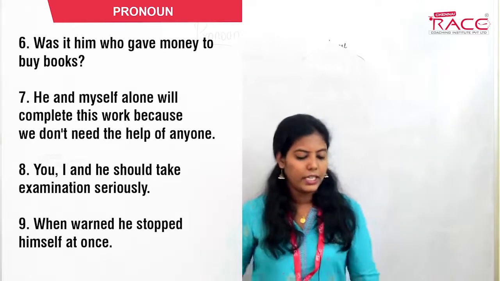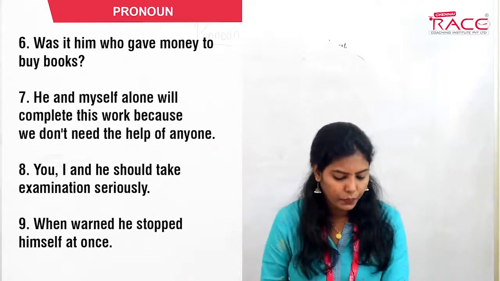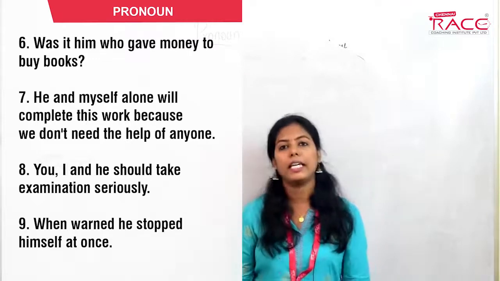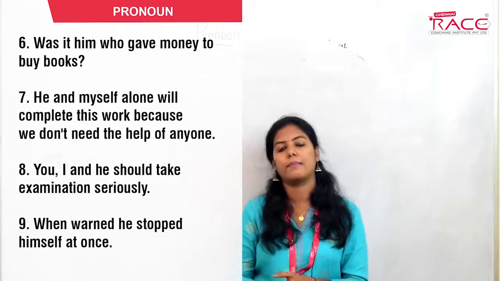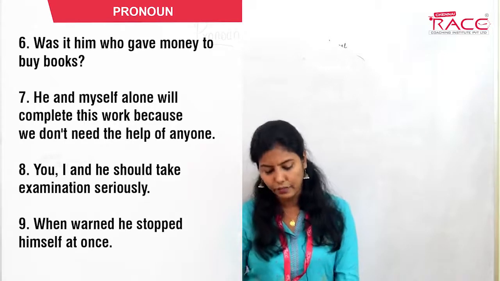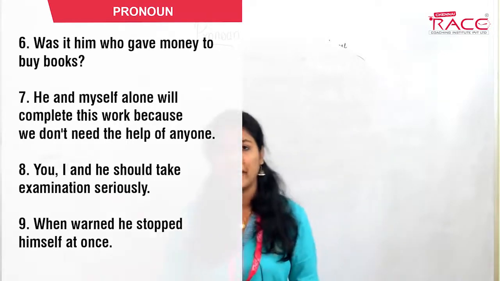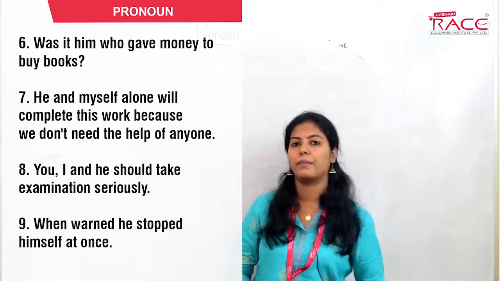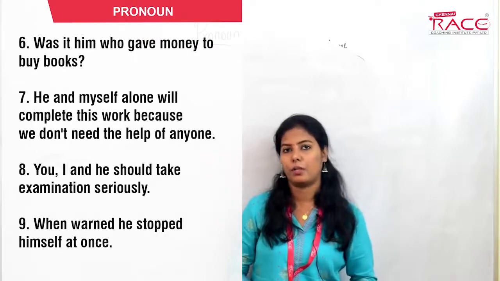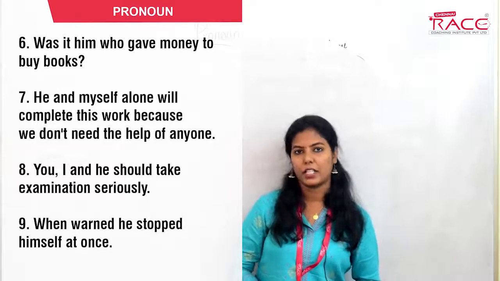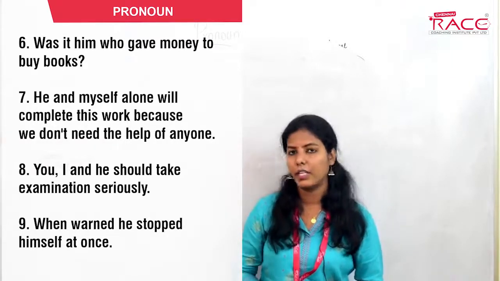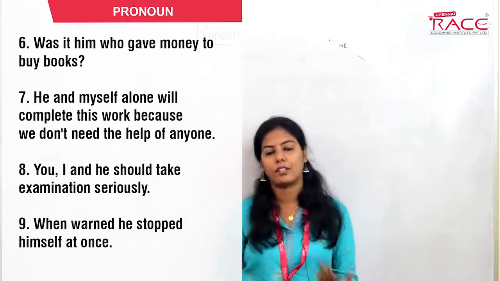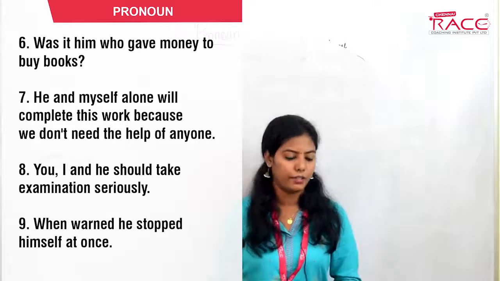Next one. He and myself alone will complete this work because we don't need the help of anyone. Myself is a reflexive pronoun. I told you, it cannot come alone. It must have a noun or pronoun with it. I myself would be right. If you write myself alone, that sentence would be wrong. So he and myself is wrong. It must be he and I. Done? Okay, next one.